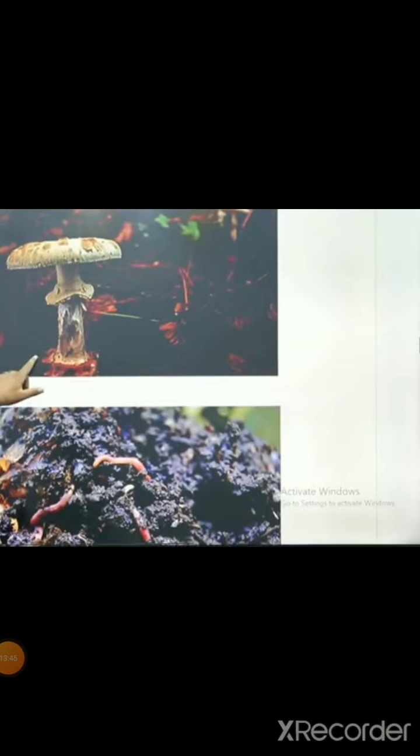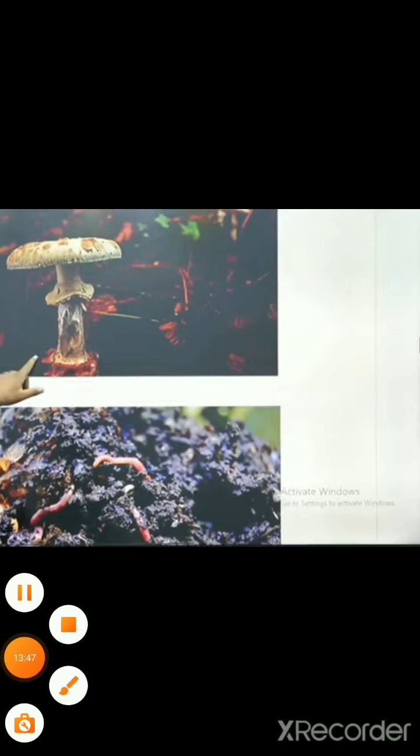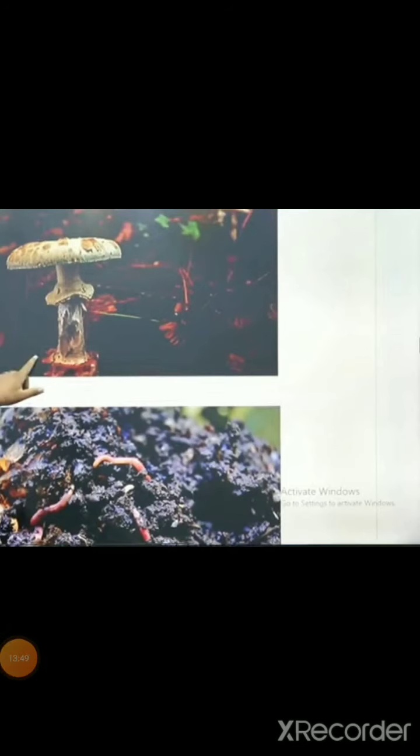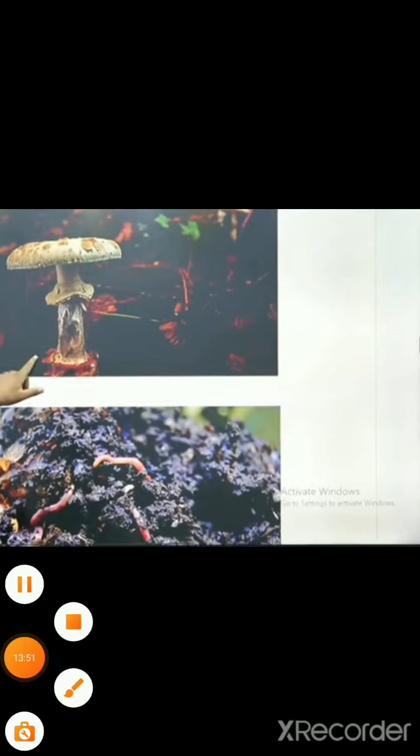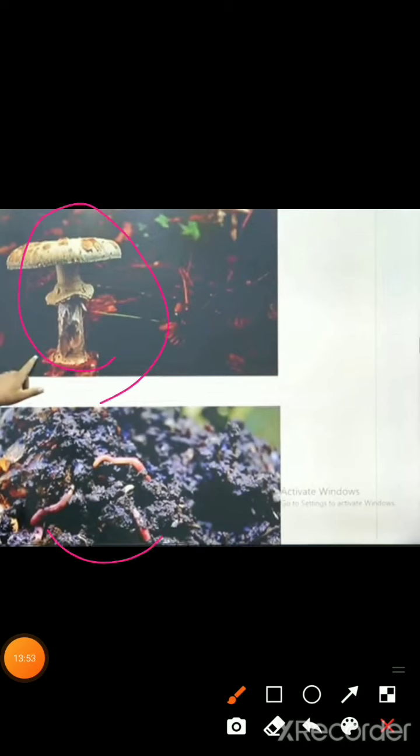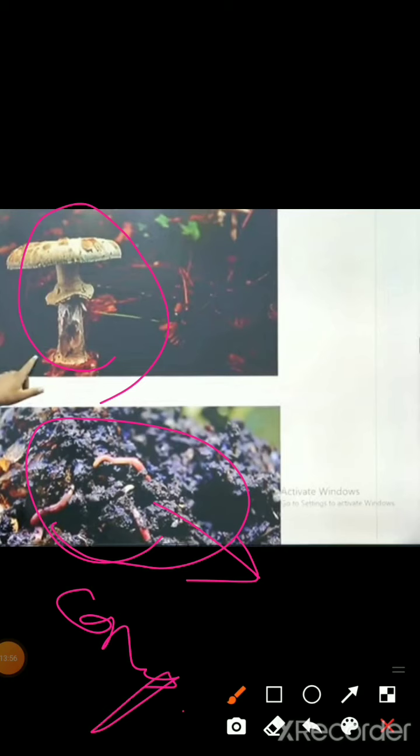Again, here is the figure of the fungi. You are able to see this is the figure of the fungi. Fungi or bacteria are again decomposers, because these make the land level, these make the forest area increase the fertility of the soil, increase the nutrition in the soil.